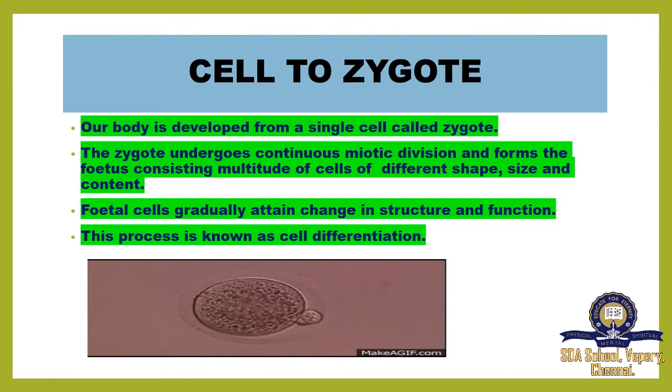Why does cell differentiation take place? Because our body is made up of many organ systems. So based on the organ, the cell structure differentiates.